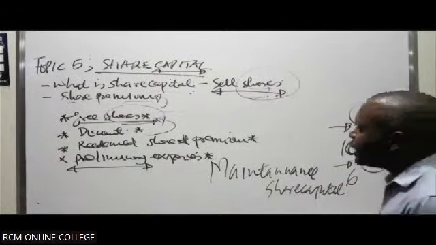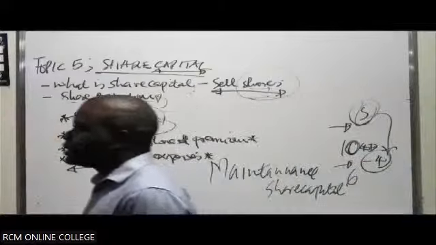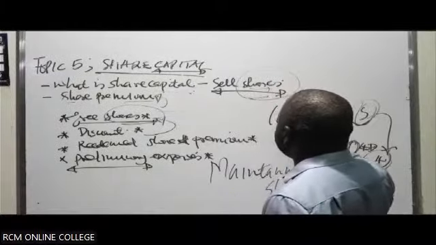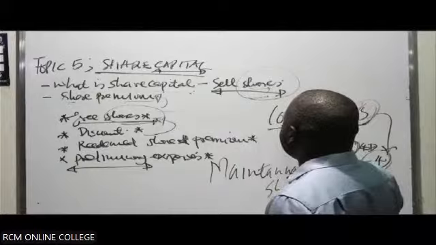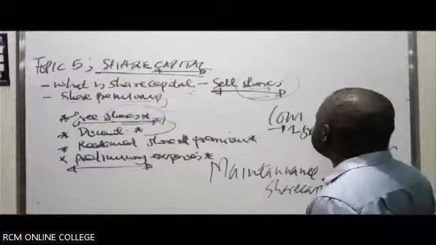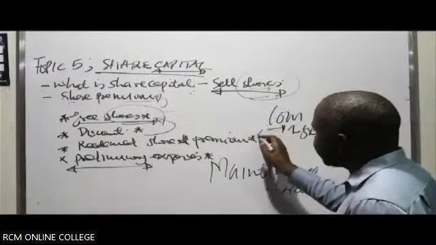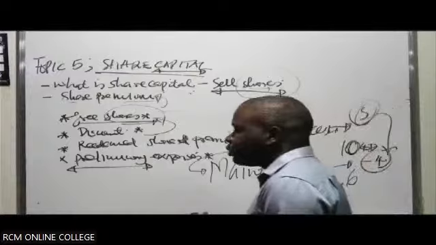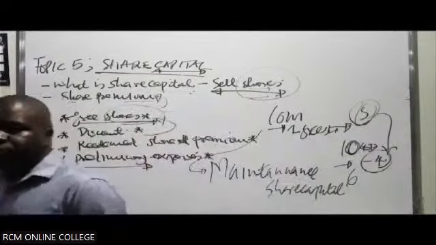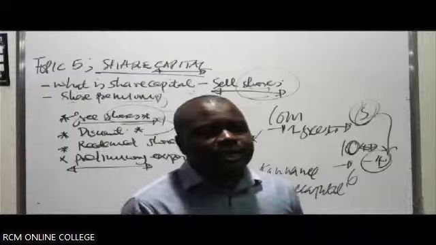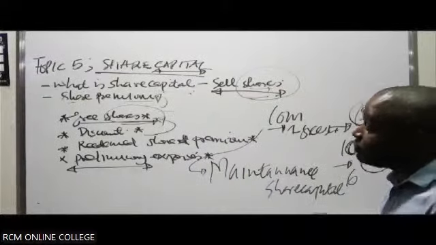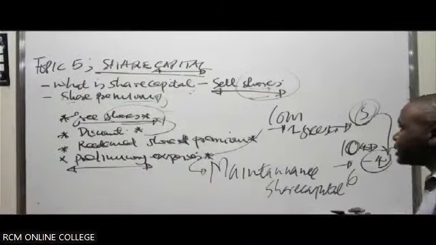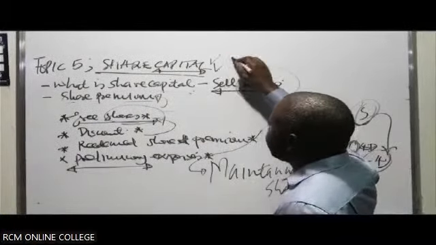In short, you gave out some free shares. But in your books of accounts, you are reporting that you've received 10 million. Out of this 10 million, 1 million were free shares. You would be going against the maintenance of the share capital, which is virtually the only fund that can be relied upon by creditors if today the company was to be liquidated. The statute requires that the share capital must always be maintained.